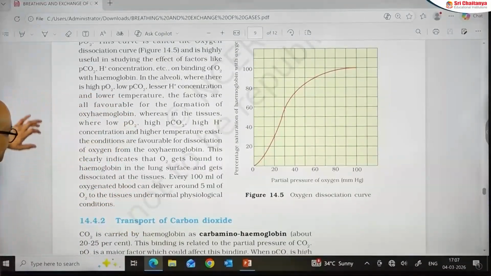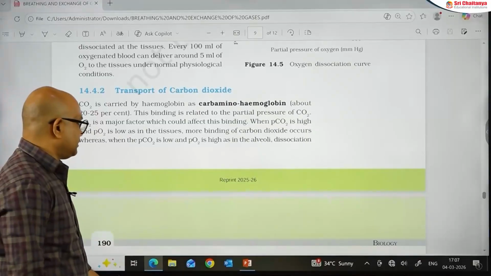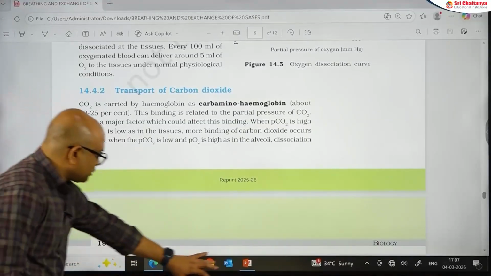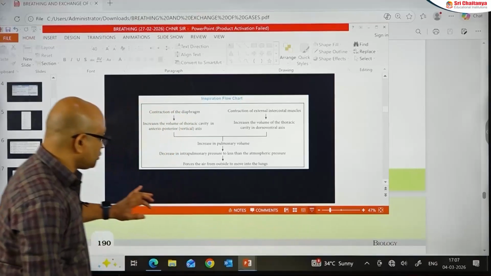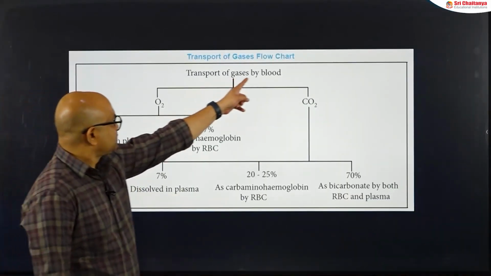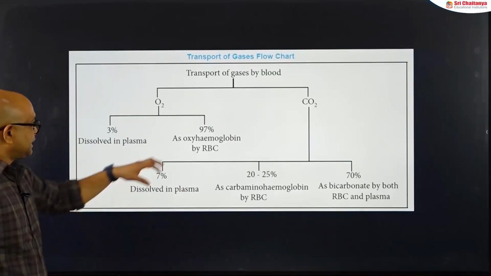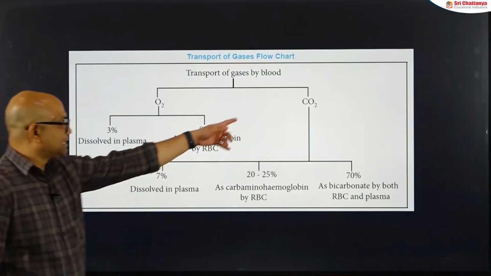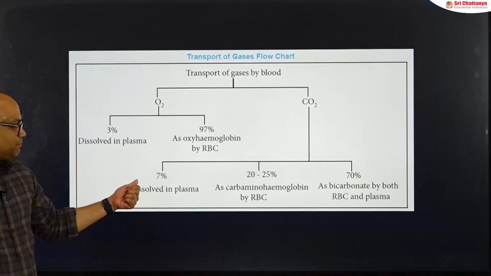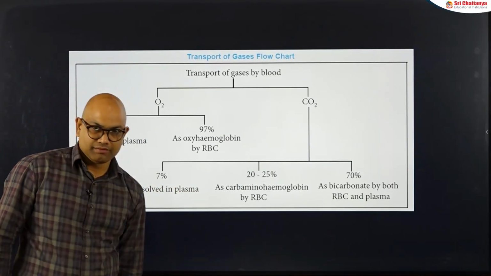The next topic after the transport of oxygen is transport of carbon dioxide. I just want to explain it on a flow chart. Transport of gases by blood: oxygen 3% dissolved in plasma and around 97% as oxyhemoglobin by RBC. But when it comes to carbon dioxide, 7% will be transported in dissolved state by plasma.